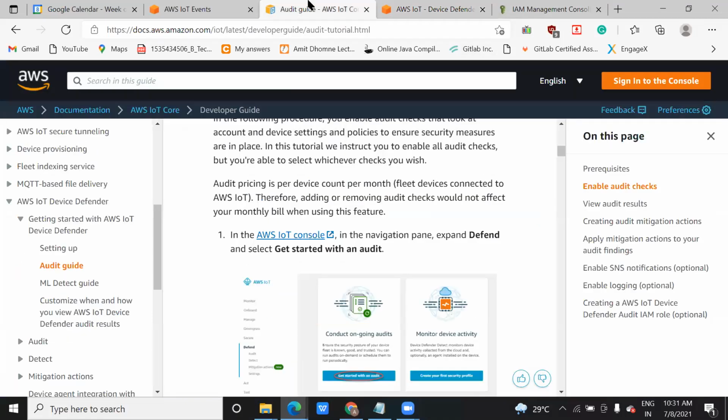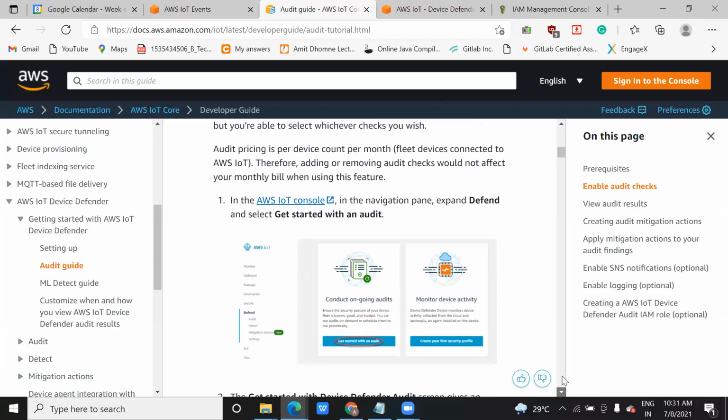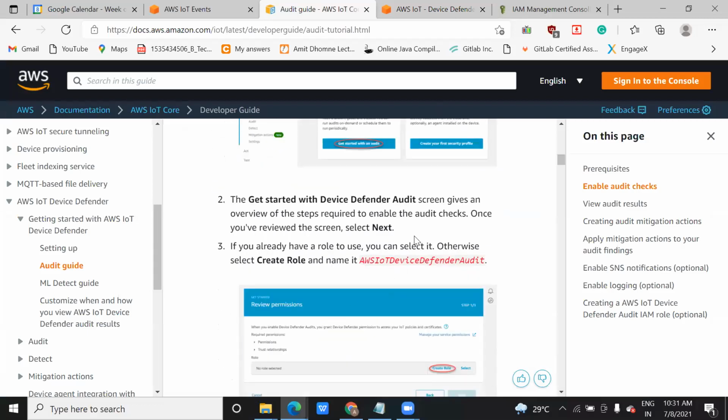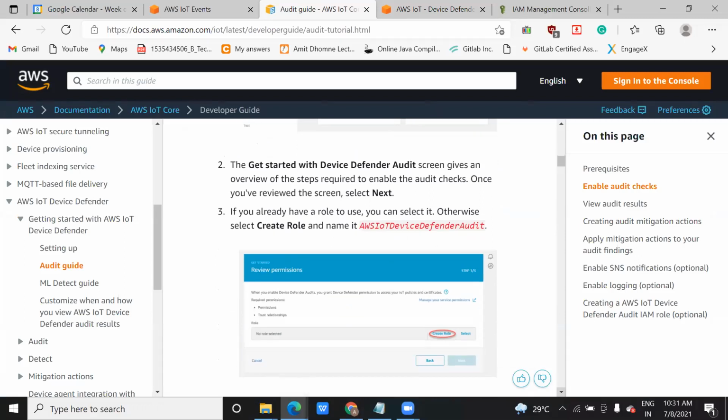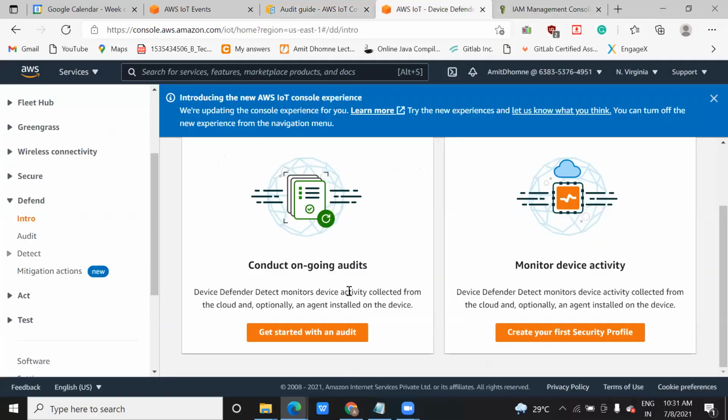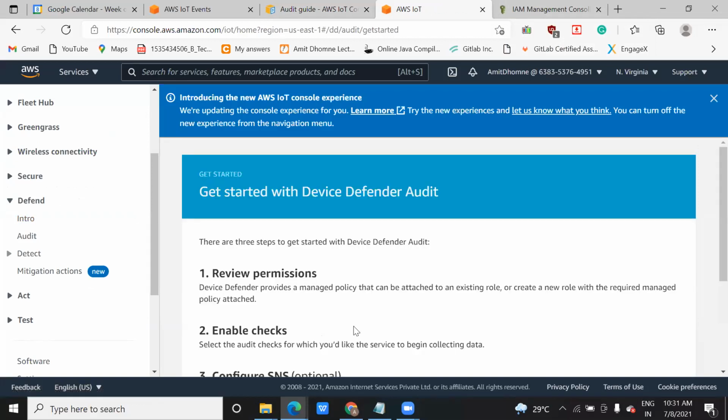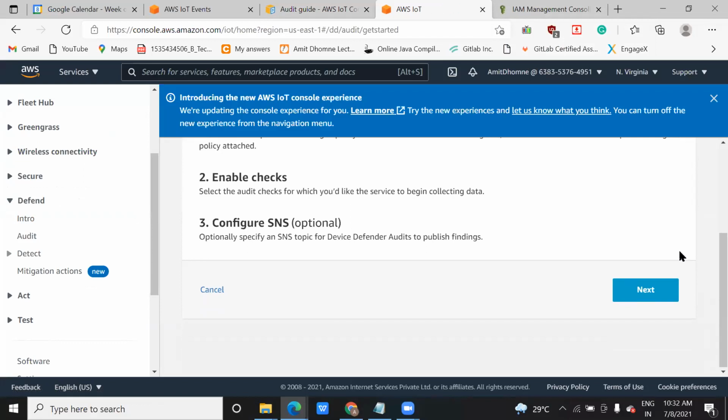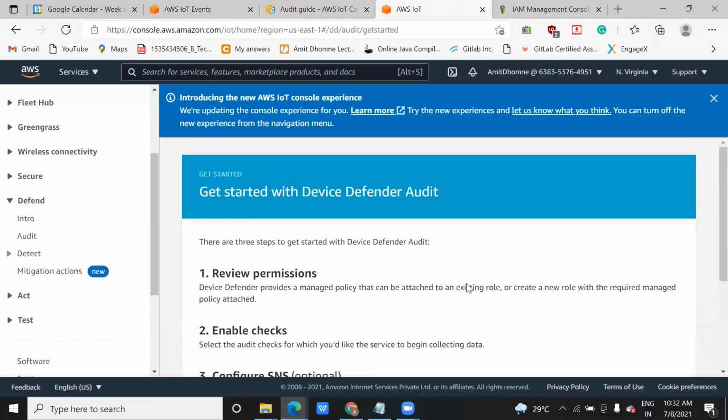You can click on this Conduct ongoing audit. You can follow the documents in case you do not understand how to do something, each and every document, like how this Device Defender works and how you can see the options regarding this. Once you view the screen of this Device Defender audit, you can click on Get started with an audit. It will be similar to what we saw yesterday.